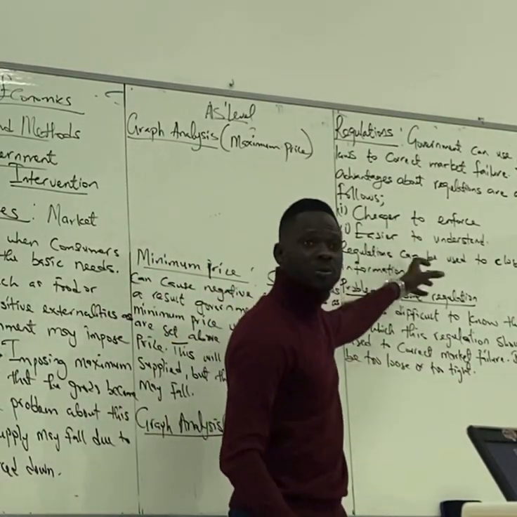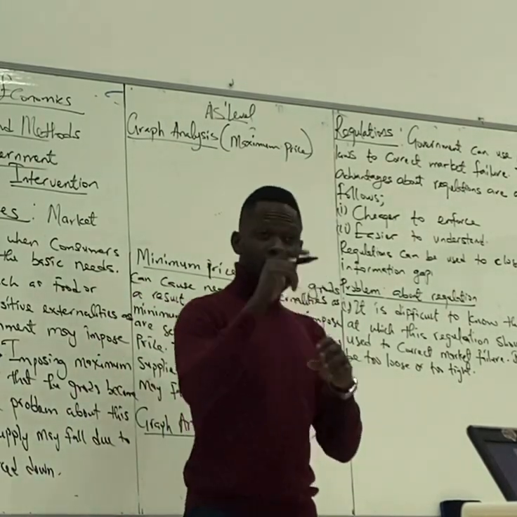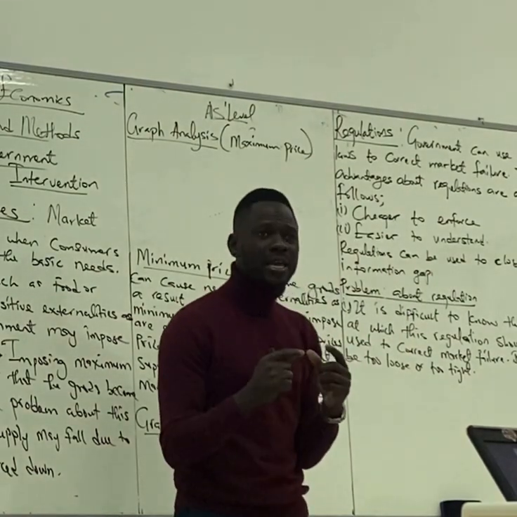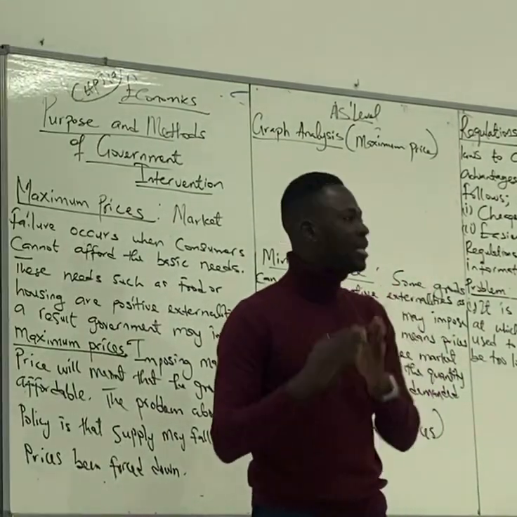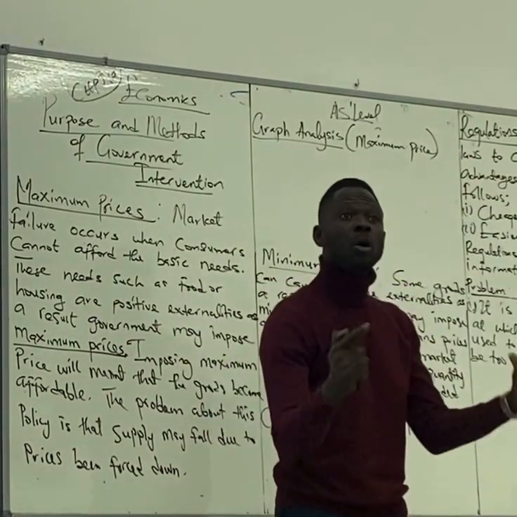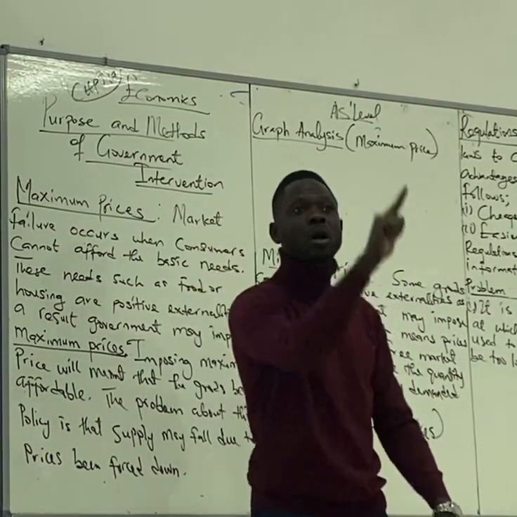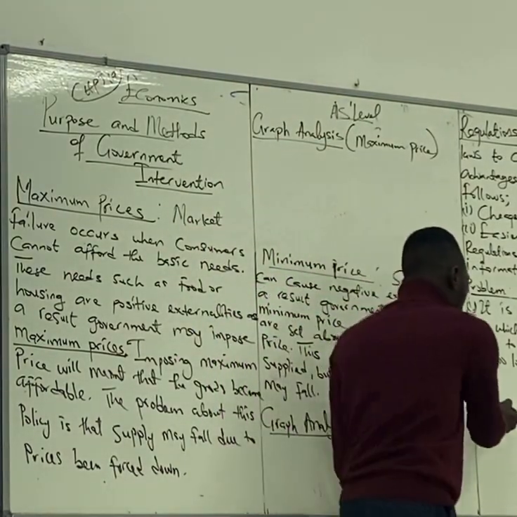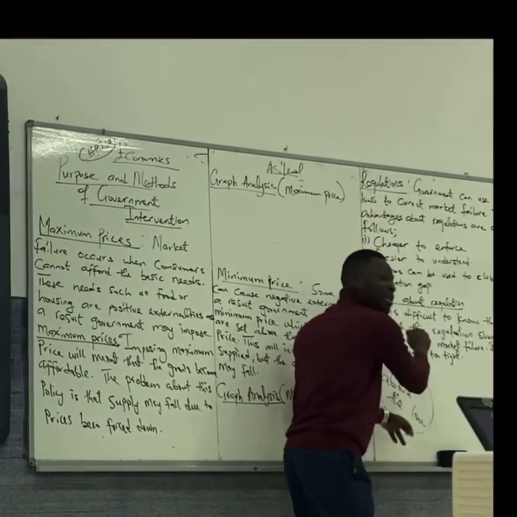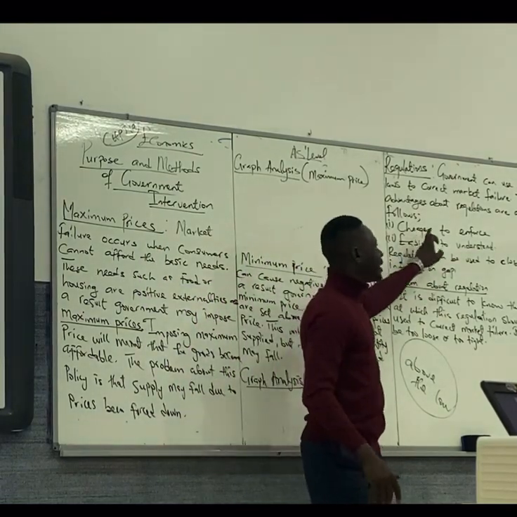It is cheaper to enforce because there is no discrimination by government. Please put your mind here. Law regulations are cheap to enforce. Why? Because we all know that government would not discriminate. Government does not support one part and leave another part. Government governs the whole society. So whatever government says is a law, it covers everyone. No one is above the law. So since no one is above the law, that means the law is made for everyone. That's why it's cheaper to enforce.